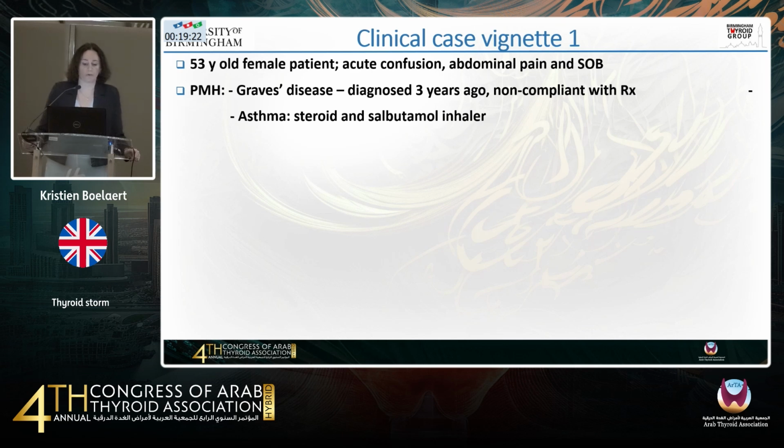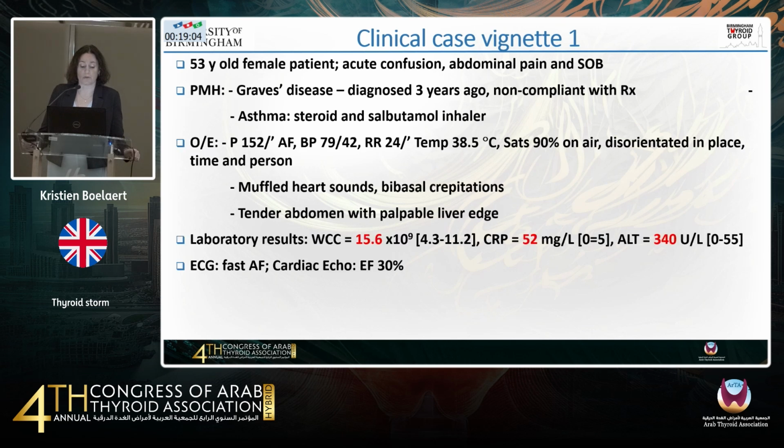So this is a 53-year-old female patient who presented with acute confusion, abdominal pain, and shortness of breath. She was known to have Graves' disease, diagnosed 3 years ago, had stopped her medication because she was getting fat and had been lost to follow-up. She also has asthma and is on a steroid and salbutamol inhaler. So again, you can see that this patient is quite unwell, pulse 152 in atrial fibrillation, hypotensive, a respiratory rate of 24. She has a temperature of 38.5, saturations of 90% on air, and she's disorientated.